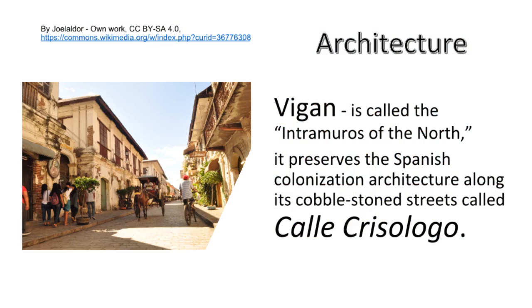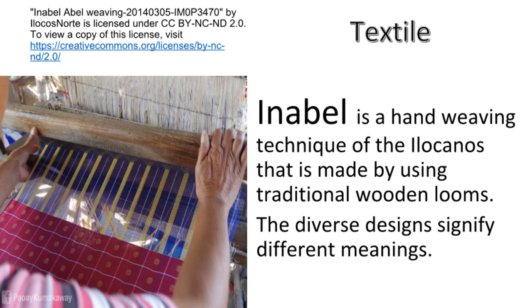Vigan is called the Intramuros of the North. It preserves the Spanish colonization architecture along its cobblestone streets, called Calle Crisologo. Inabel is a hand-weaving technique of the Ilocanos that is made by using traditional wooden looms. The diverse designs signify different meanings. The dizzying binakol weave embodies the waves of the sea. They believe that this theme protects them from evil spirits.